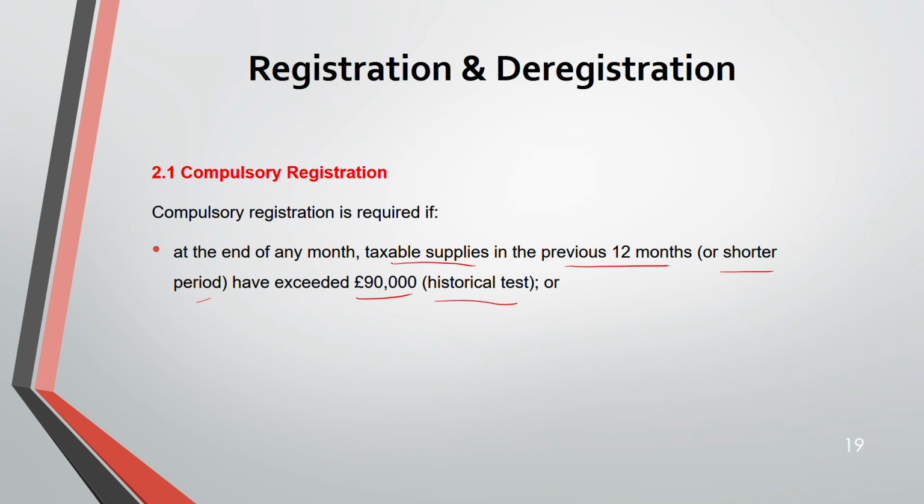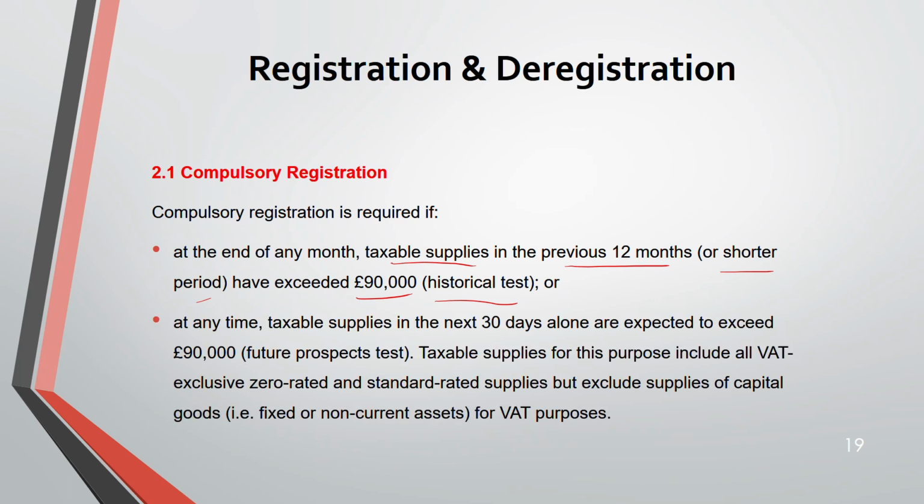Historical test means you look back into the past, that's why historical test. Or at any time in the next 30 days you are expecting it to exceed 90,000. Same 90,000. Future prospect test. Why future prospect test? You're looking into the future, the next 30 days. So here the taxable supply is VAT exclusive. It includes your zero rated as well as standard rated supply. The 0% and 20%, both are taxable.